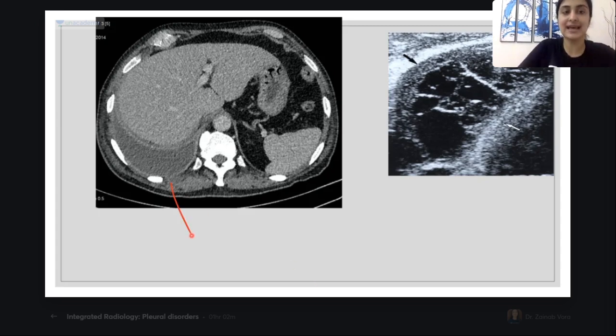What is the sign I'm showing you here, guys? What is the sign? Very nice, Shobha. So this is indeed the split pleura sign. NCCT or CECT, what is the investigation that I'm showing you now? Yes, it is indeed a contrast enhanced CT. Can you all see this enhancing pleura? So this is the split pleura sign.